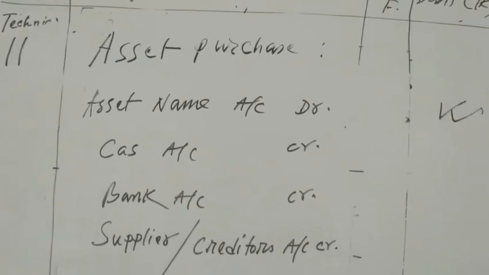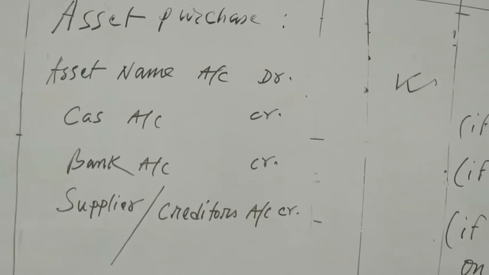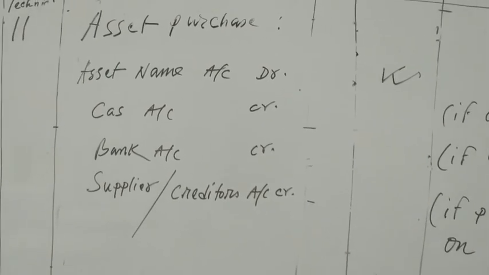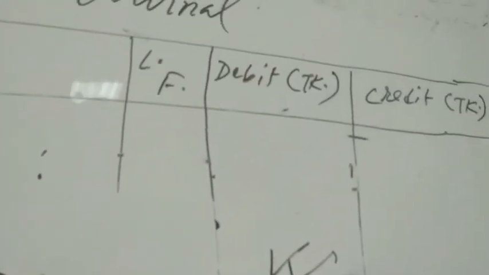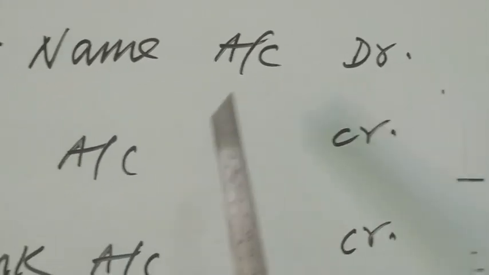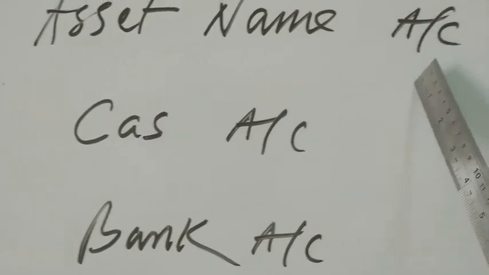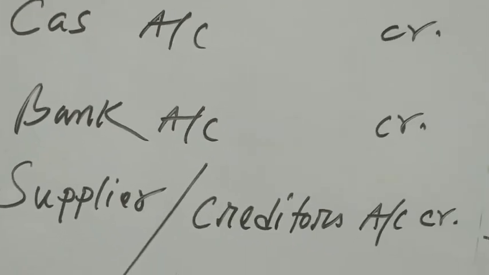So I have written here asset name account debit. Why have I written asset name account? Because there are lots of assets. Okay? So that particular asset name will be debit here. If furniture purchase, then you have to write furniture account debit. Okay, money will come to the debit column. If it is equipment purchase, then equipment account debit. If land purchase, land account debit. If machinery purchase, machinery account debit. I think you understand. Now how you paid this amount, that one will be credit.